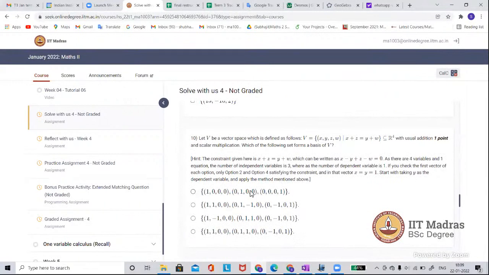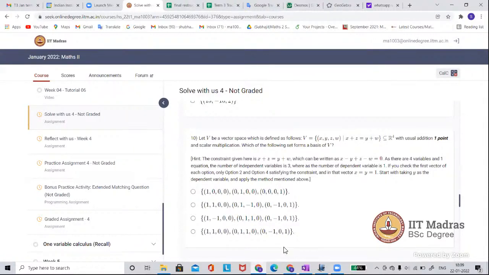Let V be a vector space which is defined as follows with usual addition and scalar multiplication. Which of the following sets forms a basis of V? So how do we check which will form the basis of V?